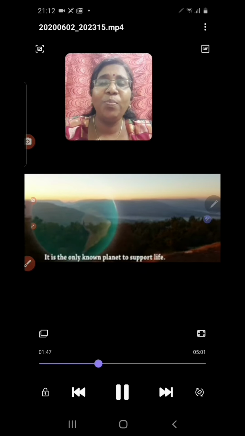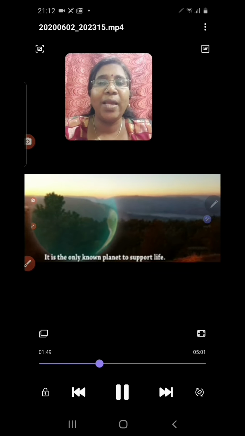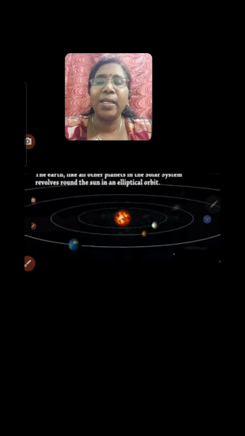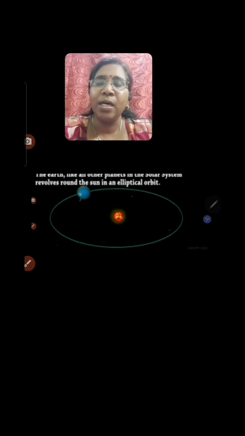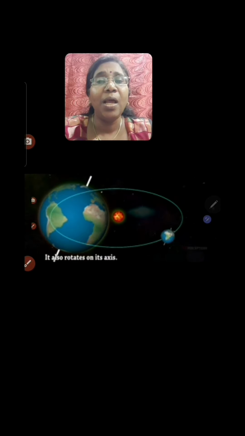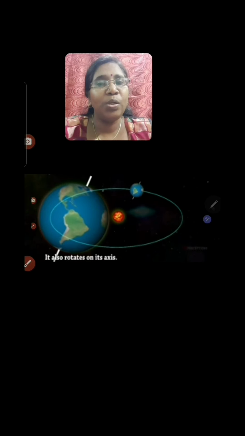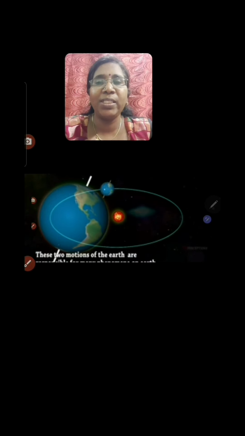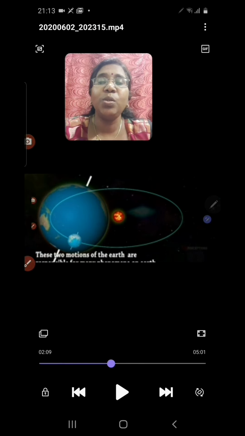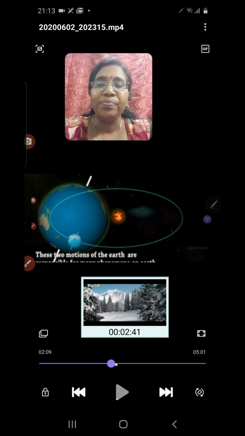Earth is the only planet that supports life. Earth is the third planet in the solar system. Like all other planets, the Earth also revolves around the Sun in an elliptical orbit, and it has two types of motions, rotation and revolution. The Earth completes one rotation in 24 hours and one revolution in 365 and 1/4 days.